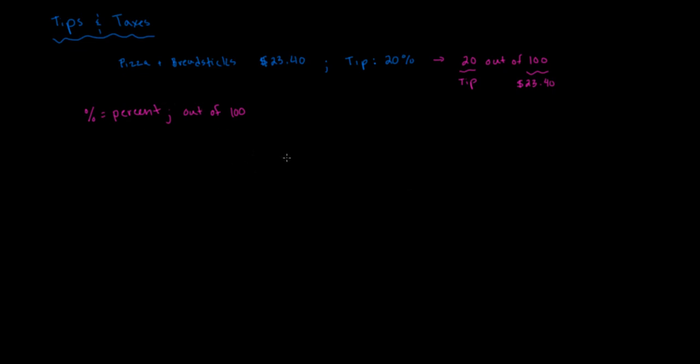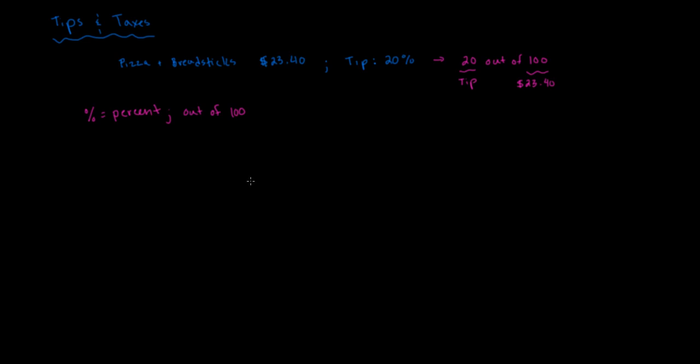So let's look at that for a second. We can write this as a proportion. We're going to take the tip, and we'll say tip is T, and we're going to put those in the numerator. So I'm going to write a fraction here.